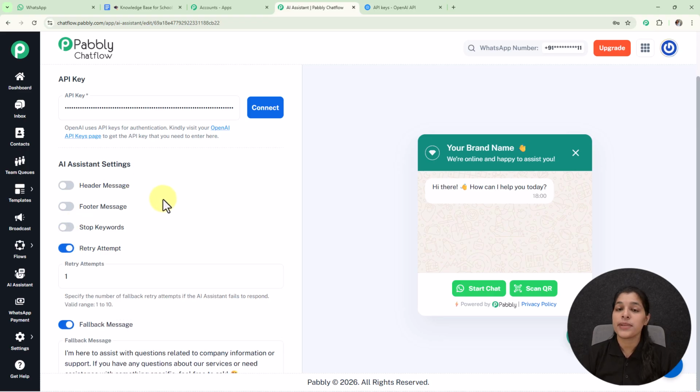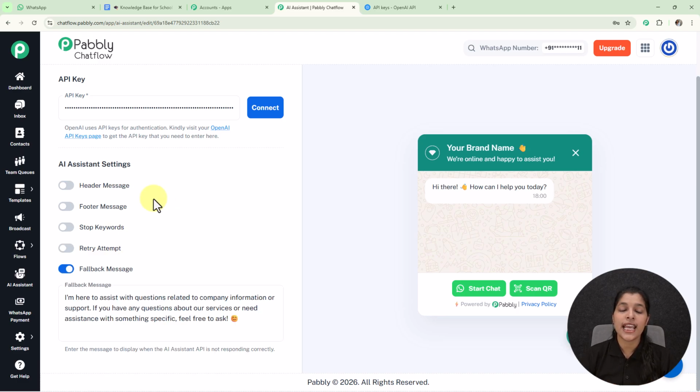So retry attempt basically specifies the number of fallback retry attempts if the AI assistant fails to respond, and the valid range of this retry attempt is from 1 to 10. So you can enter the retry attempt in its valid range, but I am going to keep it as disabled.